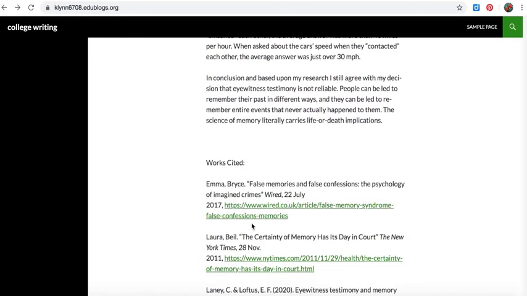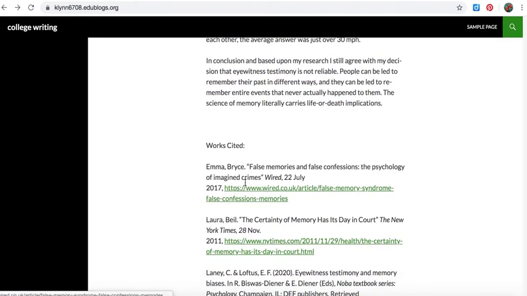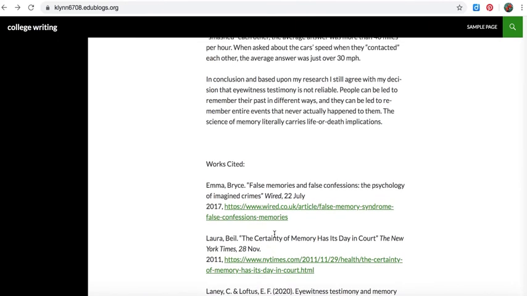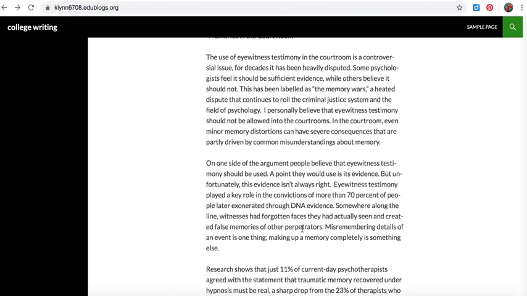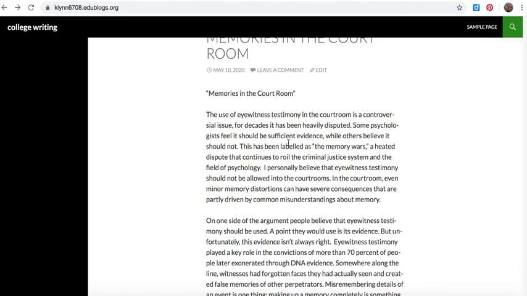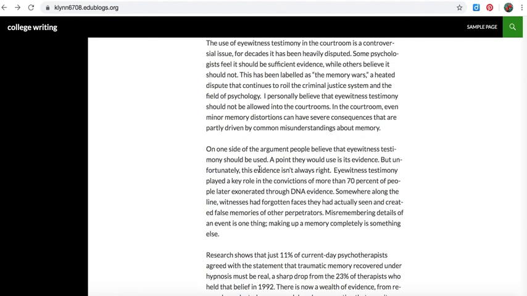So each of these sources here, because you put it in this list, it means that you used something from each of those sources in your text. And you have to tell your reader where these things were used. So if we go to the beginning here and look, the memory wars, if that phrase came from a particular source, at the end of this sentence, between the Y and the period, you'd put the Y, space, then parentheses, and in parentheses you'd put the last name of the author of the source that had this in it.